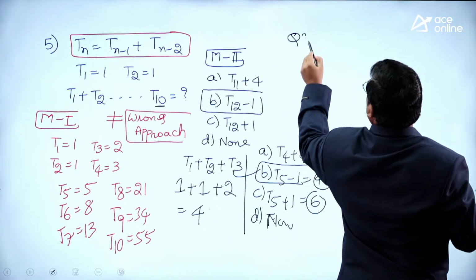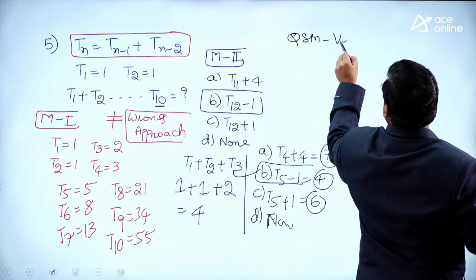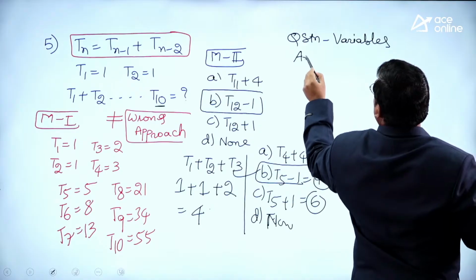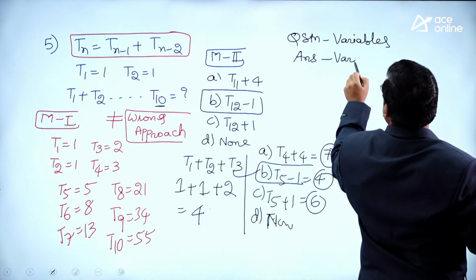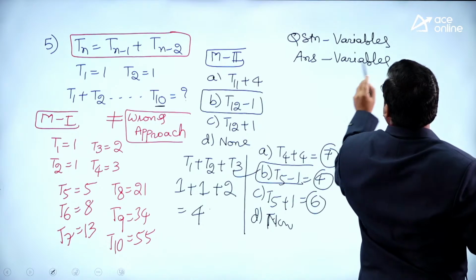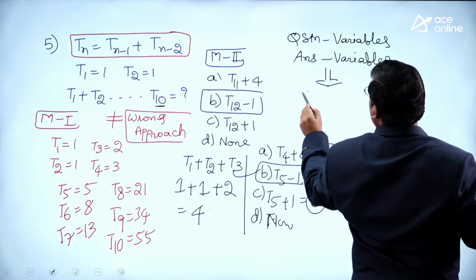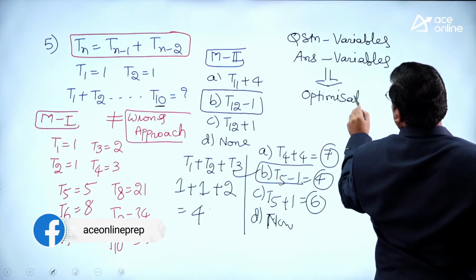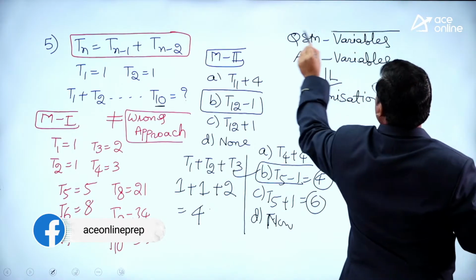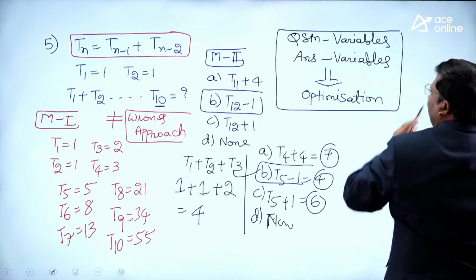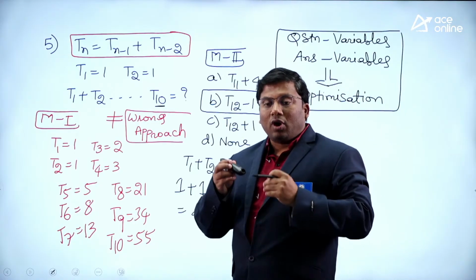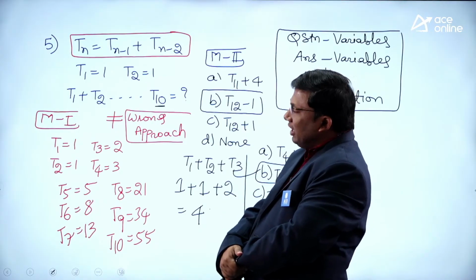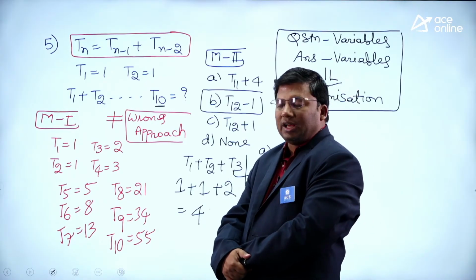What is this concept? If the question contains variables, and the answer also contains variables, what is this approach? Optimization, understanding the behavior of the question and reducing the number of steps. Each and every question, whatever I am discussing, what you need to learn is the optimized way of solving a question. Tn is Tn minus 1 plus Tn minus 2.